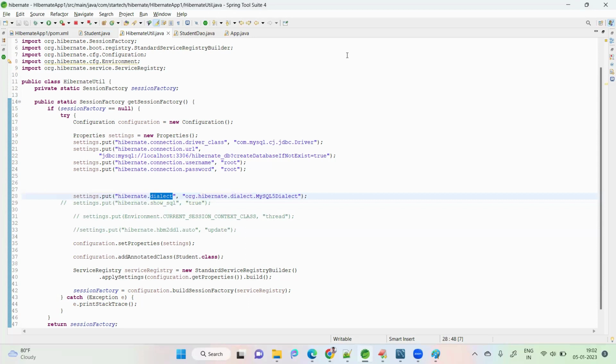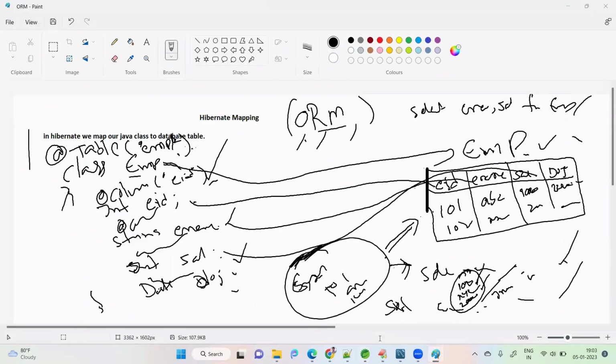Okay. So the JDBC connection driver is used to communicate between our Java code objects and the database. Like that, in Hibernate we have one class, the dialect class. How does it look like the driver class in JDBC? Here we have the Hibernate dialect class. So what will the Hibernate dialect class do?